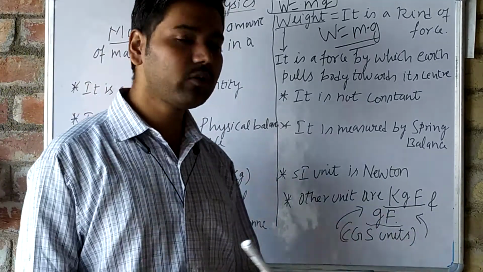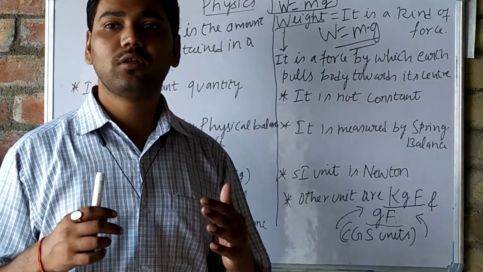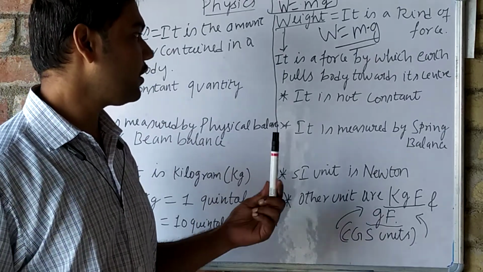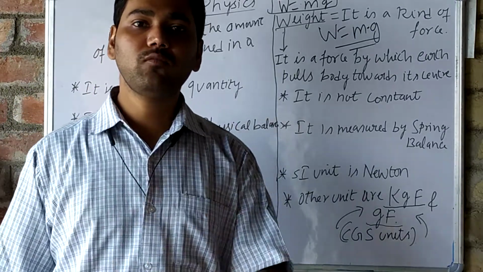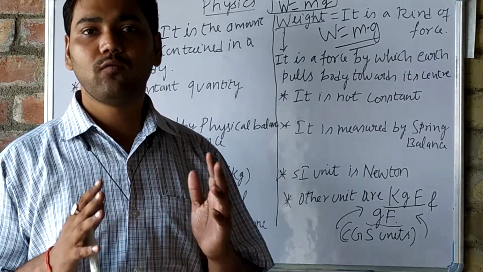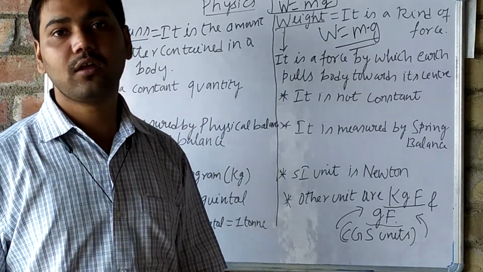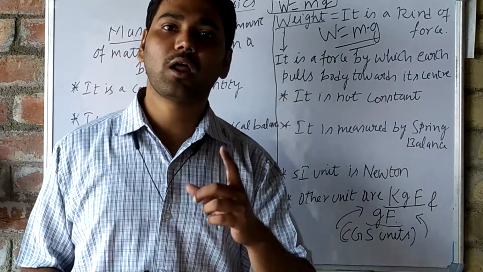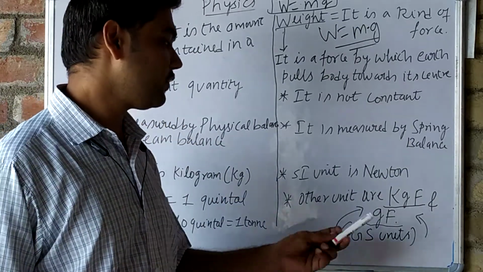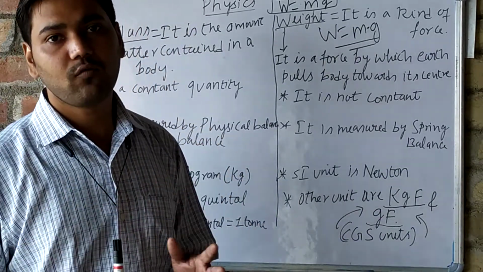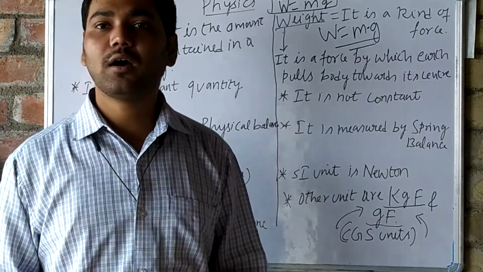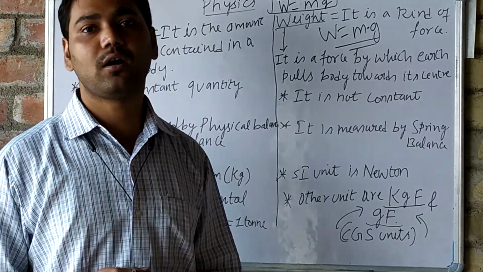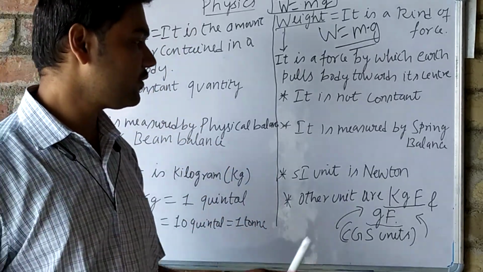So what is kgf? kgf is the total amount of force applied by the earth to pull a 1 kilogram weighted object towards its center. And the same in gf: the total amount of force applied by the earth to pull a 1 gram weighted object towards the center of the earth. These are the CGS units.